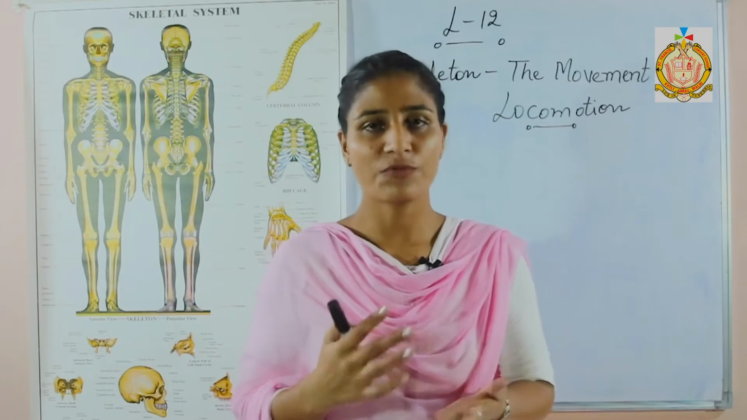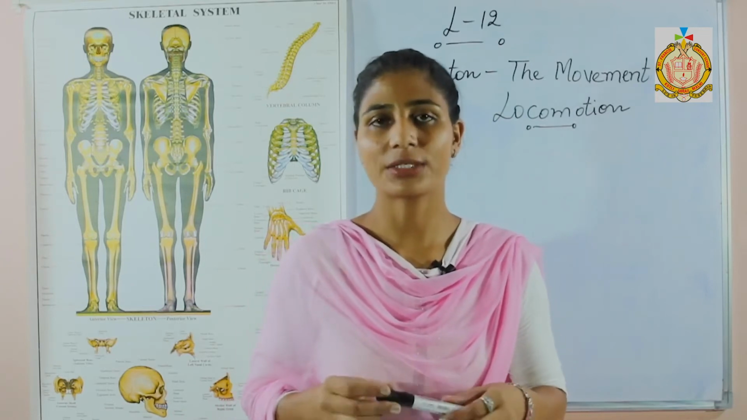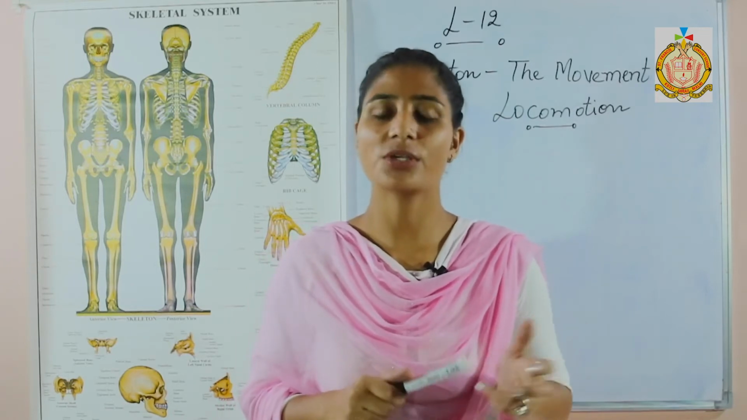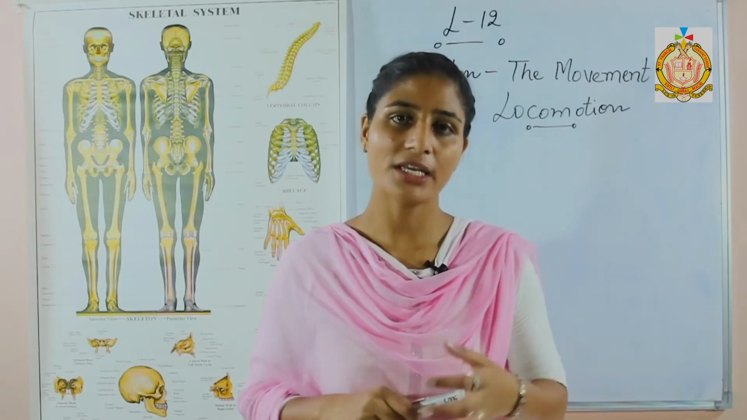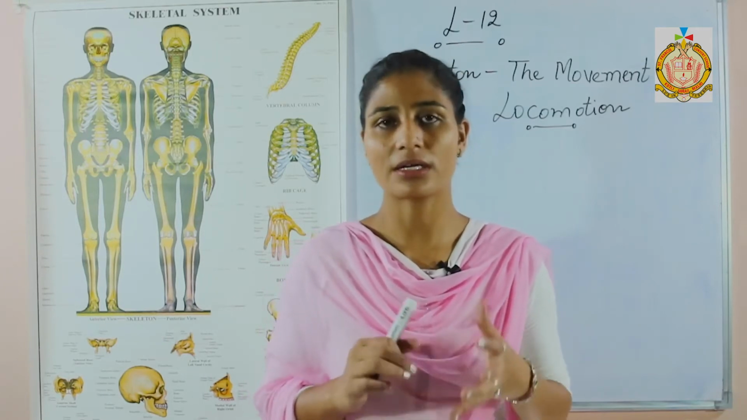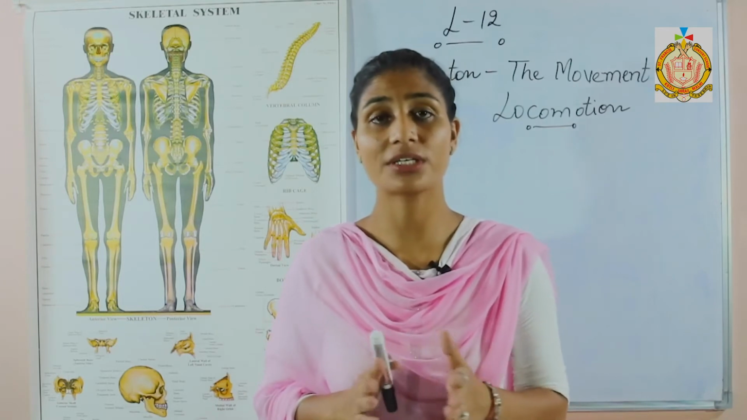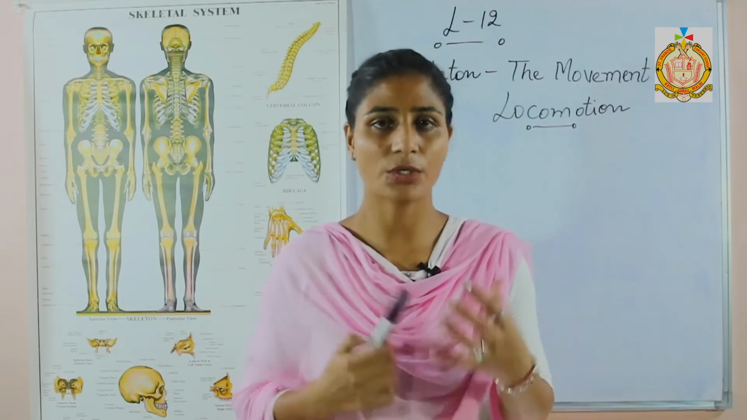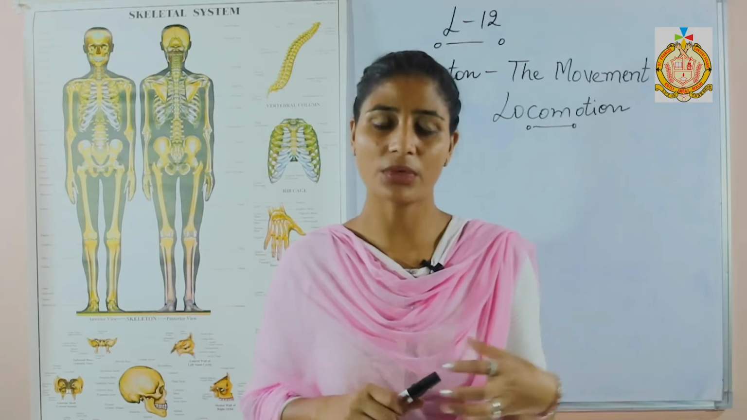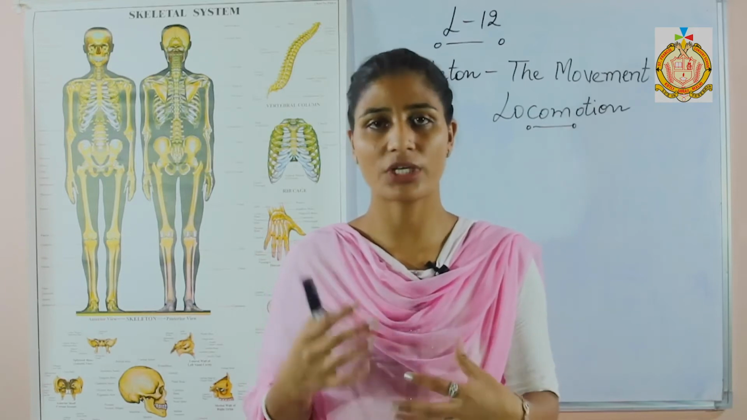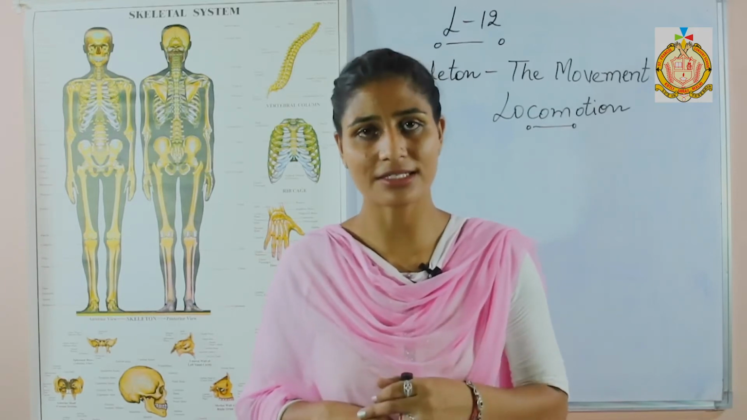Now, before starting this chapter, I would like to tell you about the skeleton system. What do you mean by skeleton system? Our body is made up of bones. There are 206 bones present in the human body, and the whole body is made up of these bones, so that is known as our skeleton system.